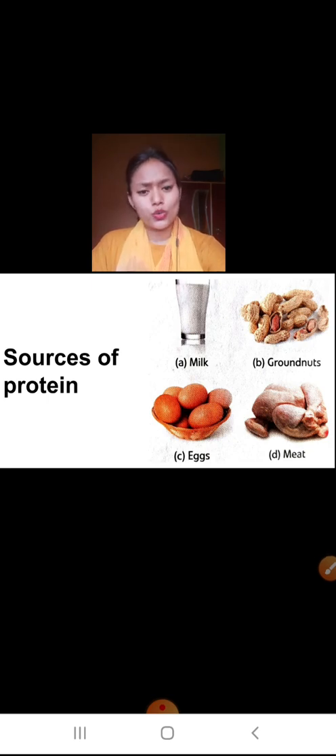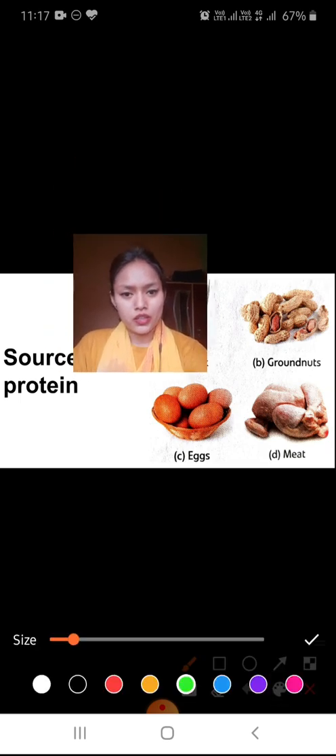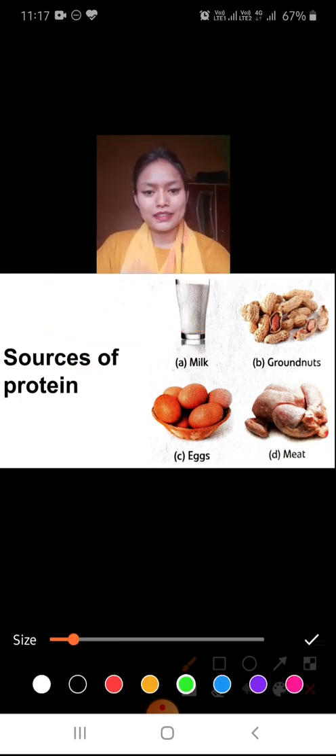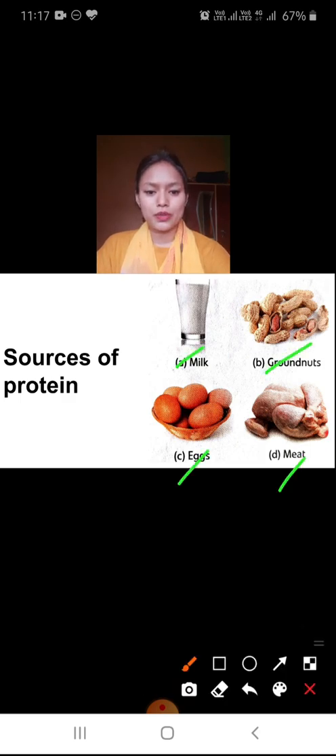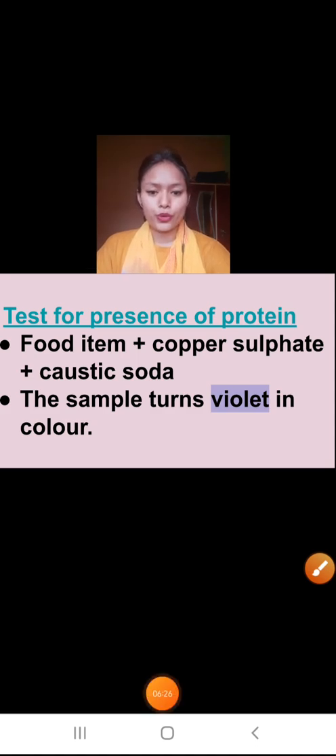We can say milk is the source of every nutrient in our body. So it is milk, groundnuts, eggs, meat. All these are examples of protein sources. Now, the test of protein. For this, what do we have to do?